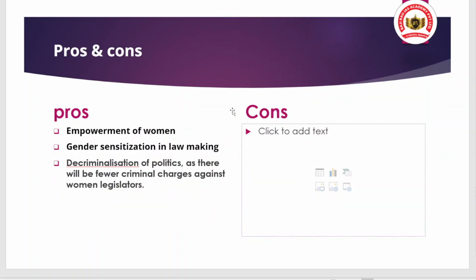Now we have to talk about the pros and cons. Here we are talking about the pros. You have to give answers about the cons. Cons means what? The negative points. If women's reservation gets approved, what may be the negative concerns?